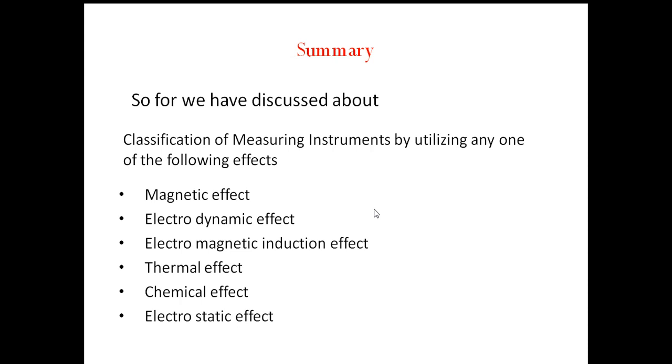The instruments are calibrated by comparing with an absolute instrument or another secondary instrument which has already been calibrated against an absolute instrument.